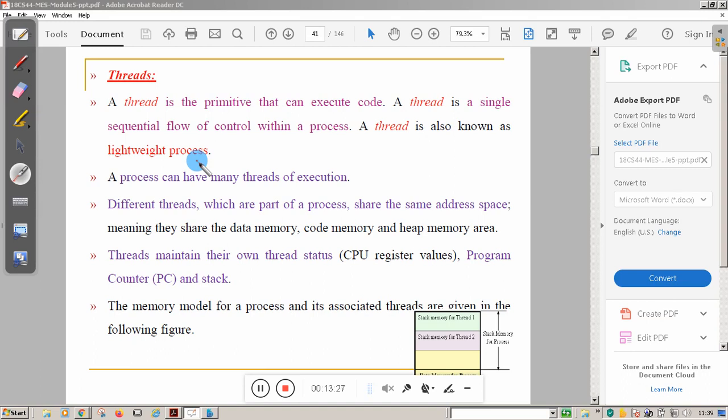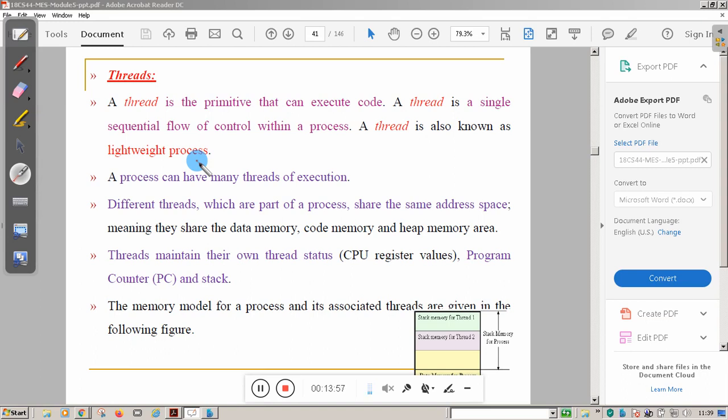That is the important difference between thread and process. A process needs a separate address space. For example, if I create 100 instances of the process, and a process is nothing but an instance of the program, I need 100 address spaces.